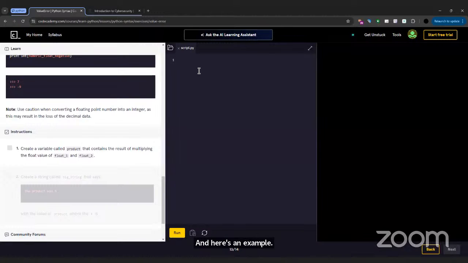So it says create a variable called product that contains the result of multiplying the float value of float_1 and float_2. So how do we do that?